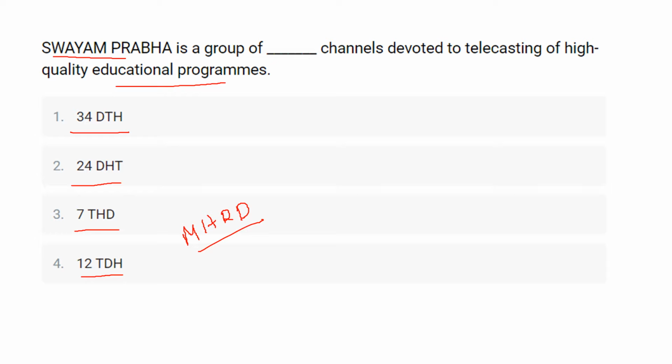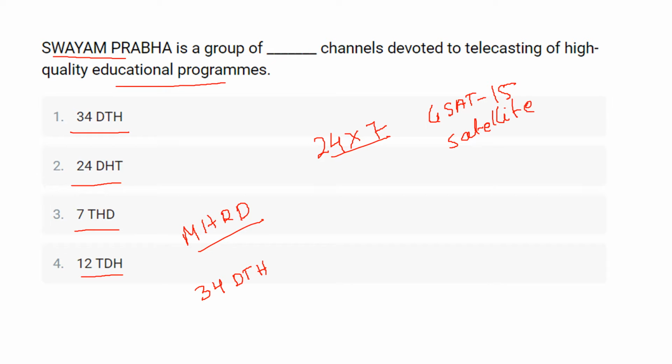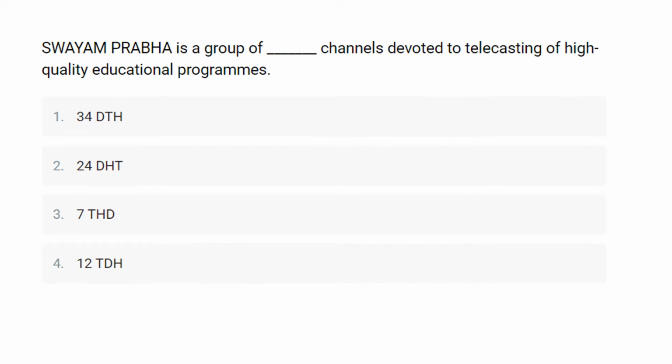The Swayamprabha is a group of 34 DTH channels that telecast high quality educational programs. The programs run 24/7 with the help of the GSAT-15 satellite. So here the correct answer for this question will be option number 1, that is 34 DTH.